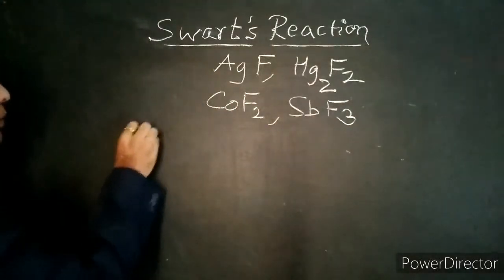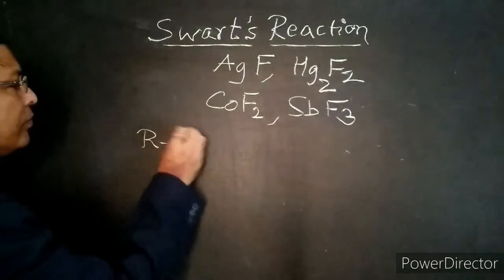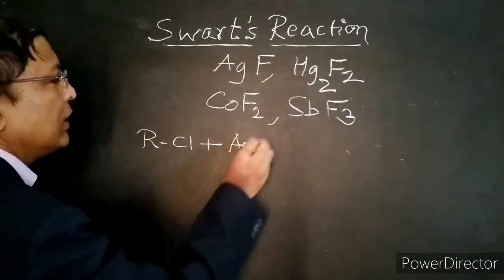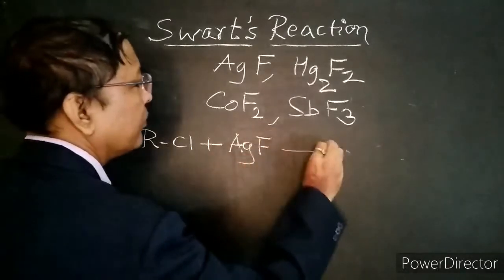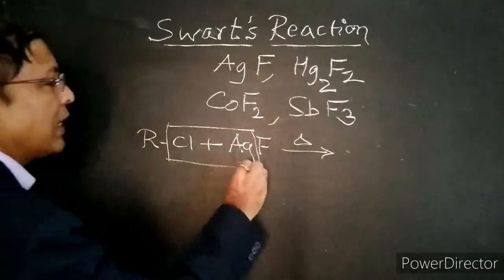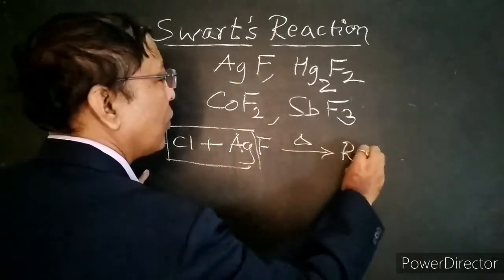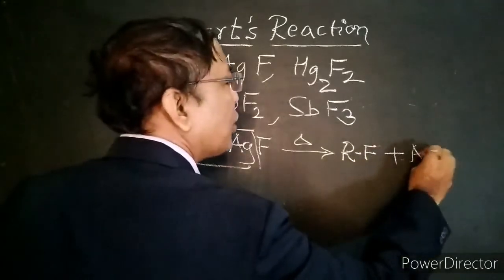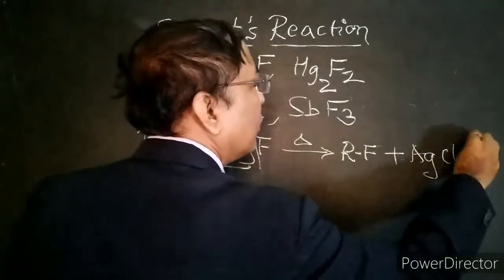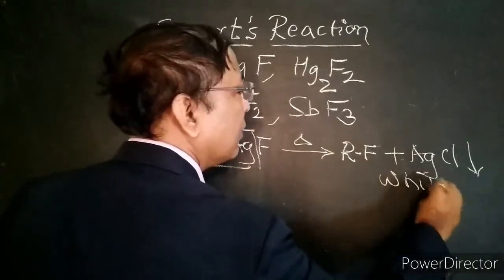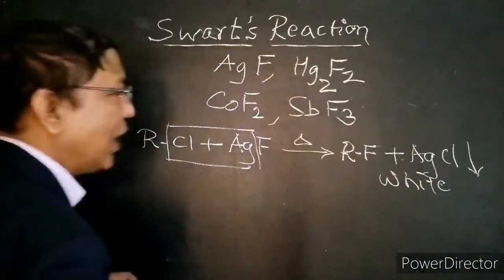For example, when alkyl chloride is heated with silver fluoride, we get alkyl fluoride and precipitation of silver chloride. This silver chloride is a white precipitate.